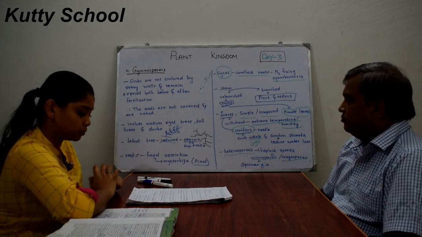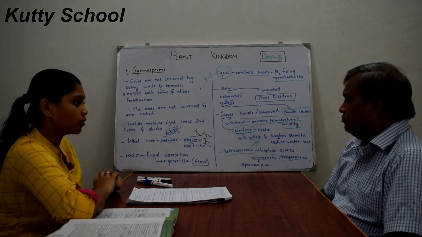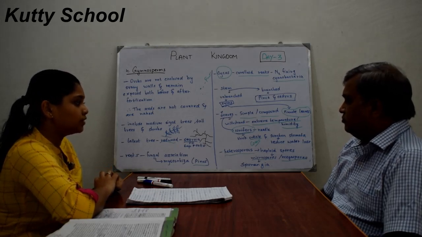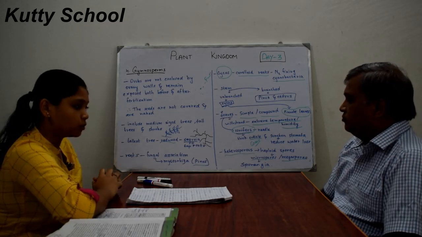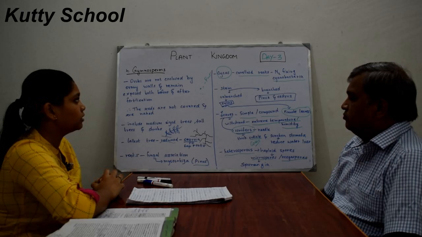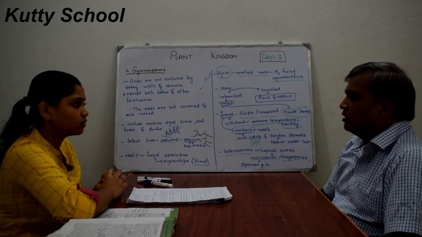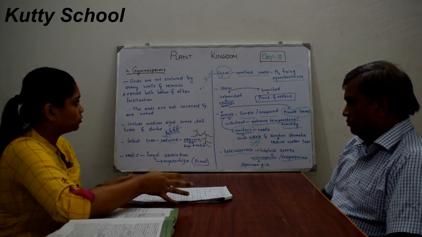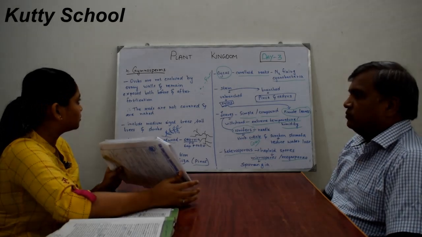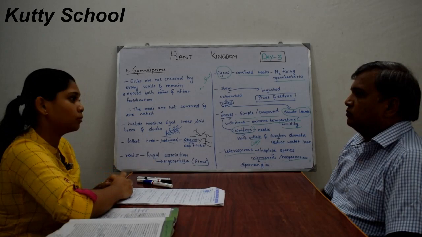These are produced in sporangia, and these sporangia are borne on sporophylls, and these are arranged like cones or strobili, as we saw in pteridophytes. Cones, strobili. So these are some of the characteristics of gymnosperms, and we'll discuss more about gymnosperms.